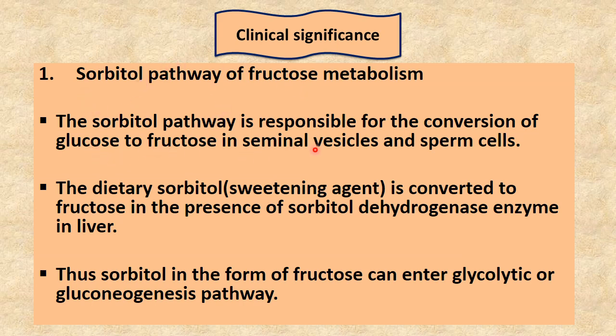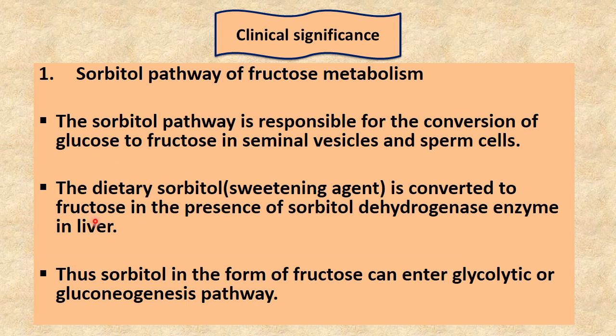This sorbitol pathway is responsible for the conversion of glucose to fructose in seminal vesicles and sperm cells. So for the sperm cells, the source of energy is only fructose, not glucose. So in the seminal vesicle, this fructose is very important. This glucose is converted to fructose in these seminal vesicles and sperm cells. The dietary sorbitol, that is the sugar free sweetening agent, is converted to fructose in the presence of sorbitol dehydrogenase enzyme in liver.